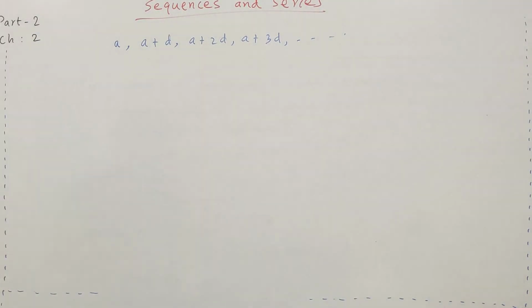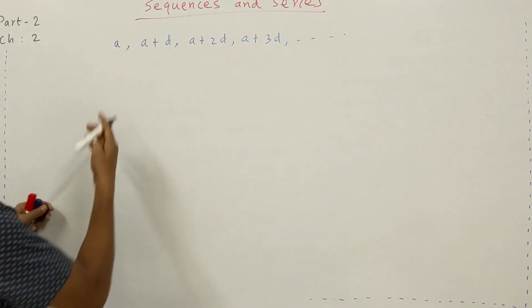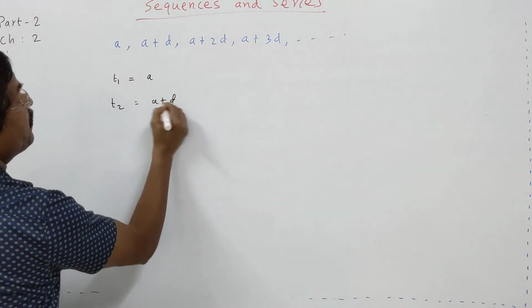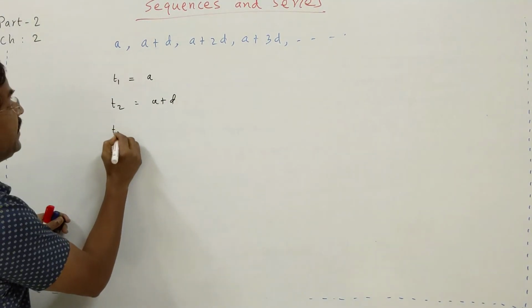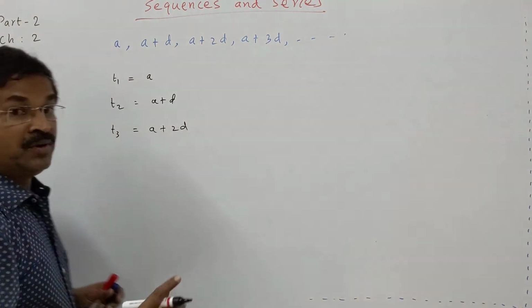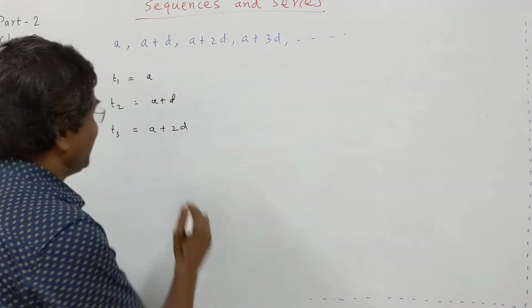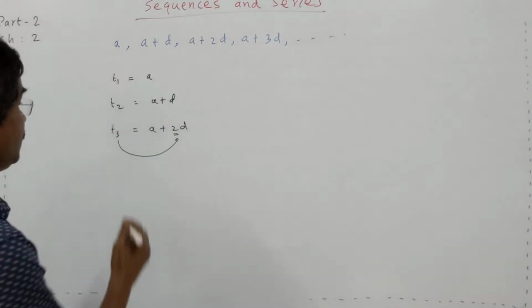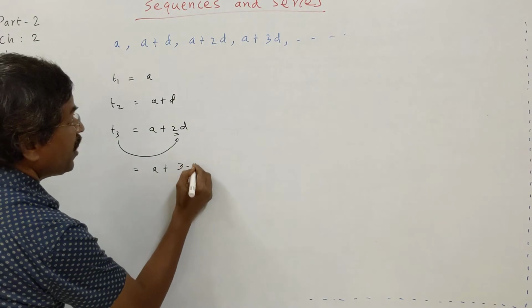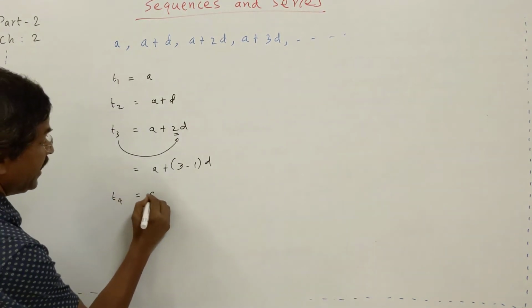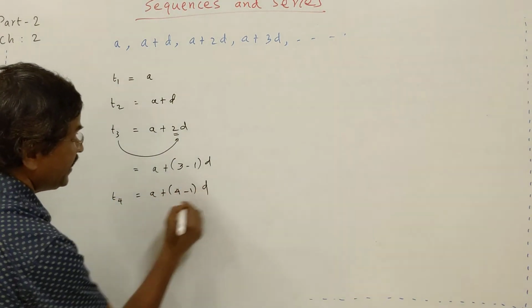So here, what is your first term? T1 equal to A, T2 is A plus D, T3 is A plus 2D. Now I want to ask you one question. Can you write these two using these three? How can you write it? A plus 3 minus 1, that's all. 3 minus 1 is 2. So what will be T4 then? A plus 4 minus 1 into D.